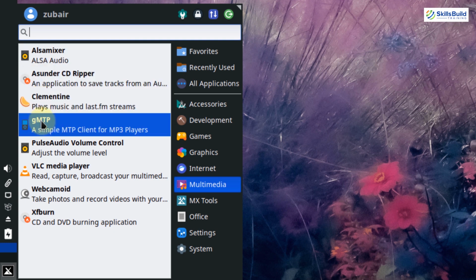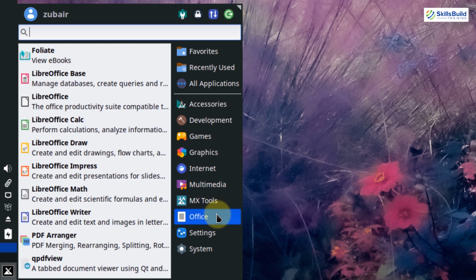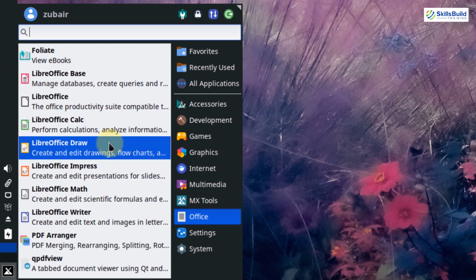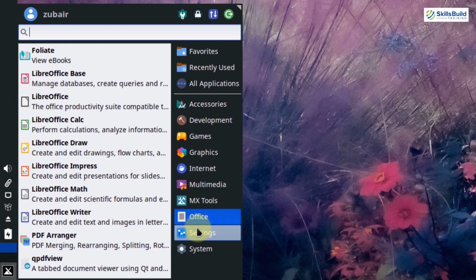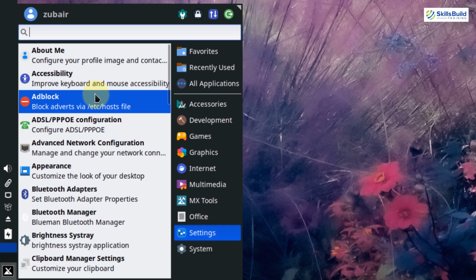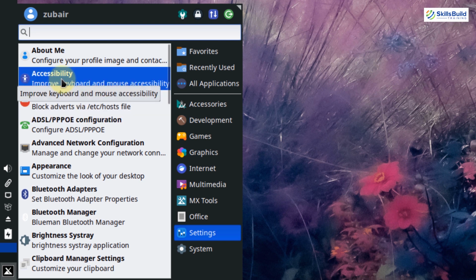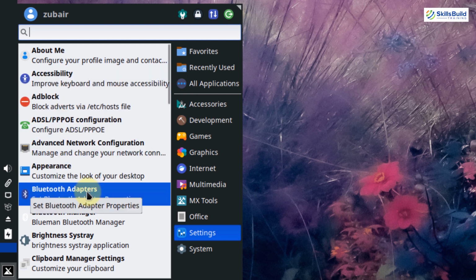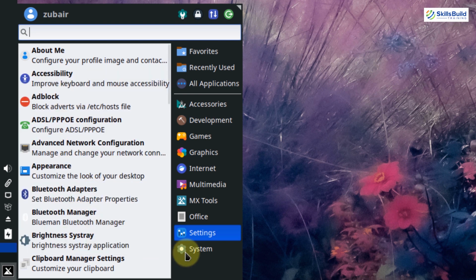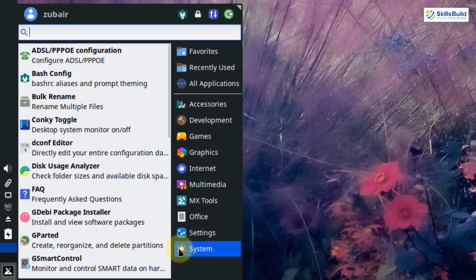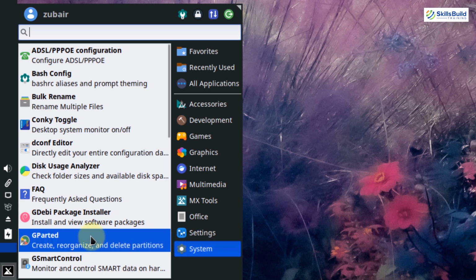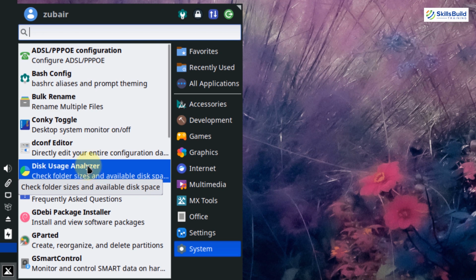So here you can see we have a lot of them. Then in terms of Office, we get LibreOffice as pre-installed, and then in terms of settings, we get different applications like we have Adblock, accessibility, appearance, Bluetooth, and many other things. And at last, we have system utilities in here that we can use, and we can customize them to have better performance from MX Linux.